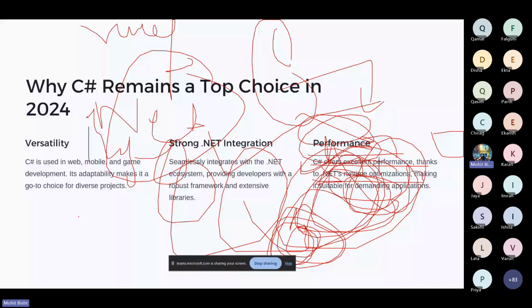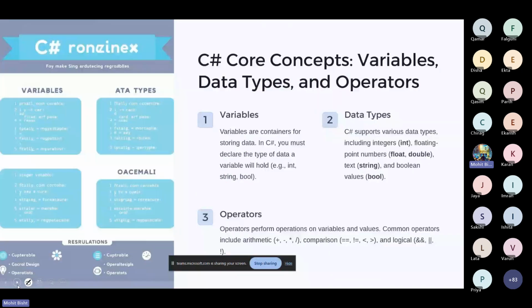So let's go to the next slide. Let's see what we have. Sorry for this image. I think this image is a little bit not up to what I was thinking, but more or less, let's go to this one.